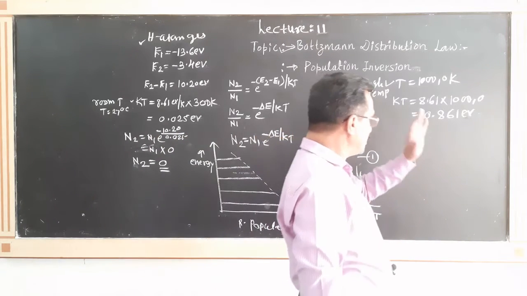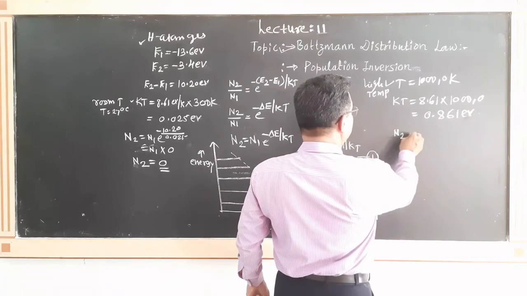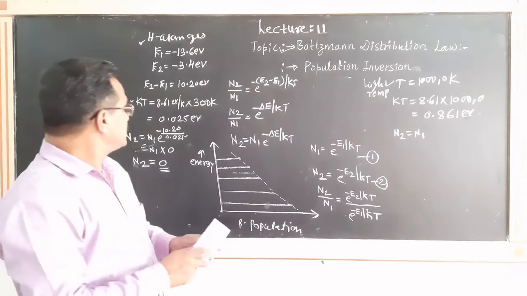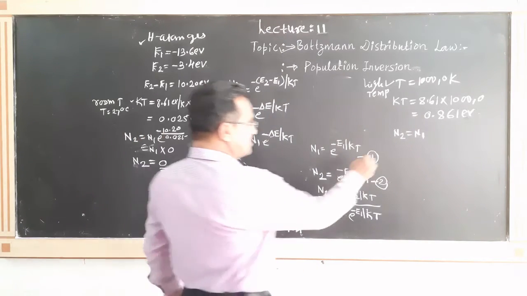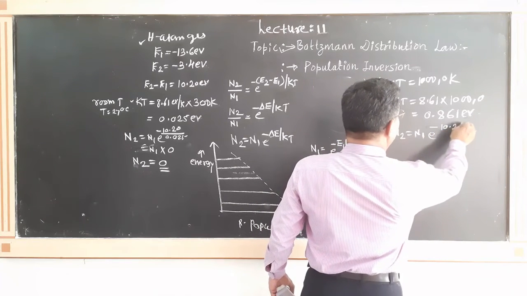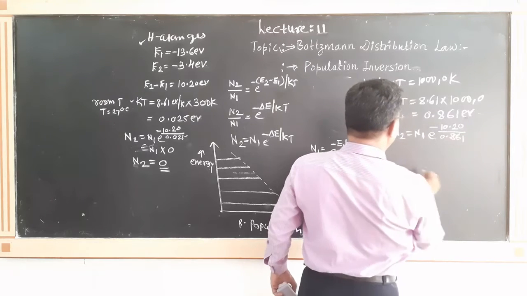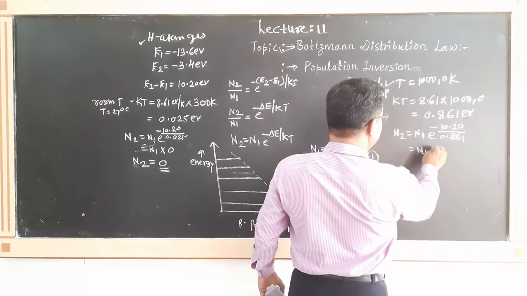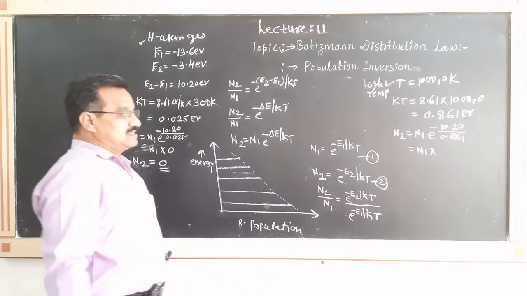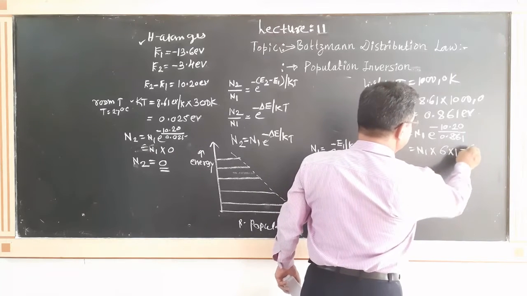0.861 electron volt. Again, by using this, the value of N2 is equal to N1, that must be equal to e raised to minus 10.20 divided by 0.861. That must be equal to N1 multiplied by, what is the value of this? 6 multiplied by 10 raised to minus 6.